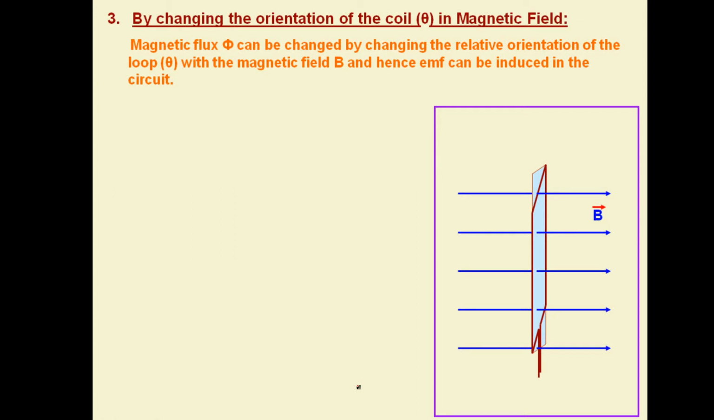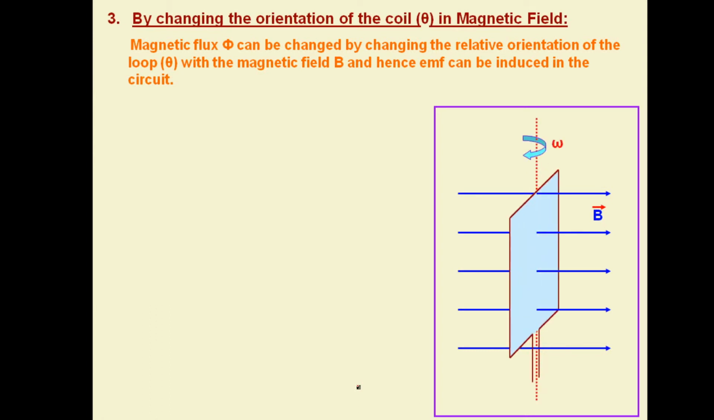The moment we start rotating this coil, the angle between the plane of the coil and the magnetic field will also change, as well as the angle between the normal to the plane of the coil and the magnetic field will also change. See, the rotation is there for the coil with the help of a certain angular velocity omega. So the angle between the magnetic field and this normal to the plane of the coil, which can be treated as a vector, the area vector, is theta.